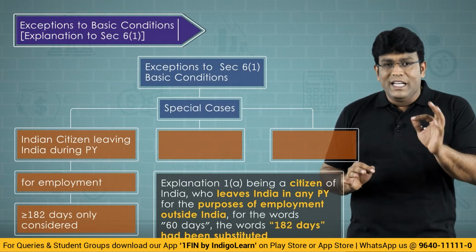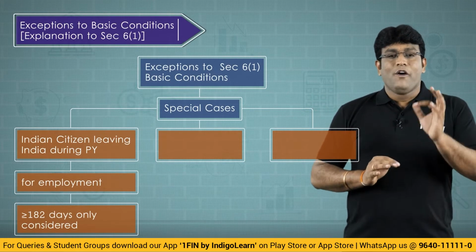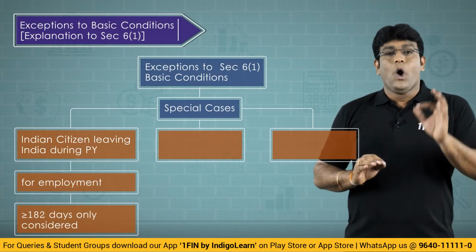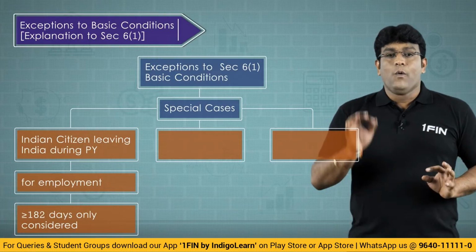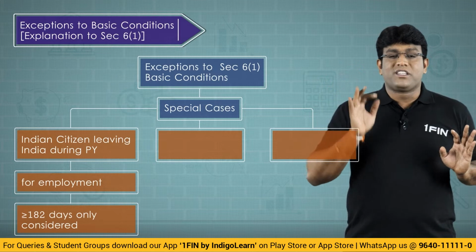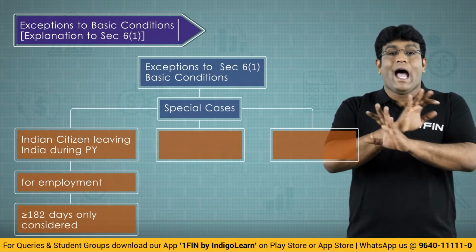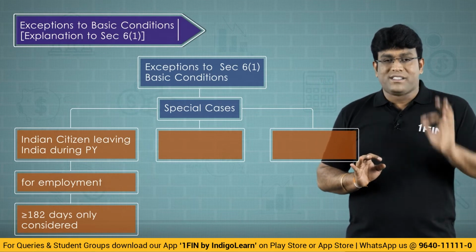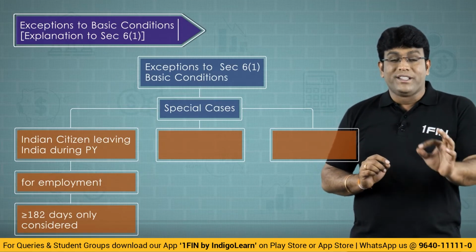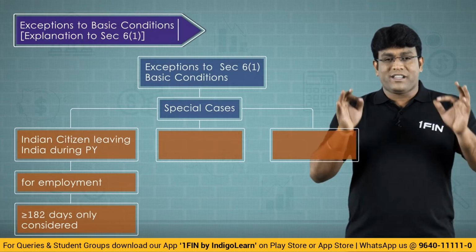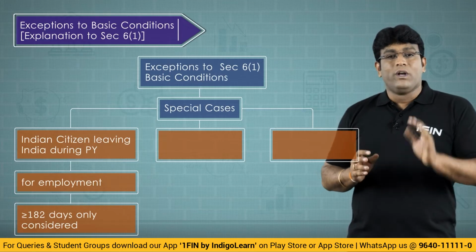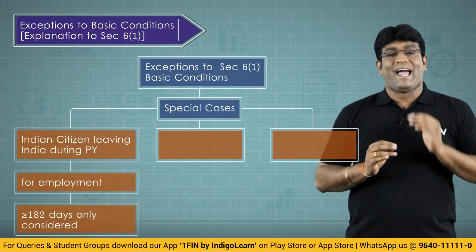An Indian citizen leaving India during the previous year for the purpose of employment outside India is regarded as a resident only if he is in India for 182 days or more during the previous year. The story of 60 days and 365 days will not apply at all. This is the first interesting exception where 60 and 365 will not apply, only the 182 concept will apply.